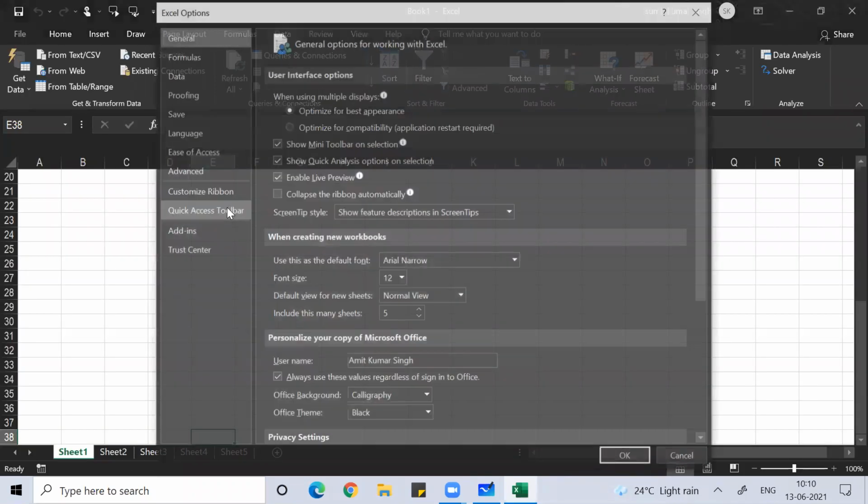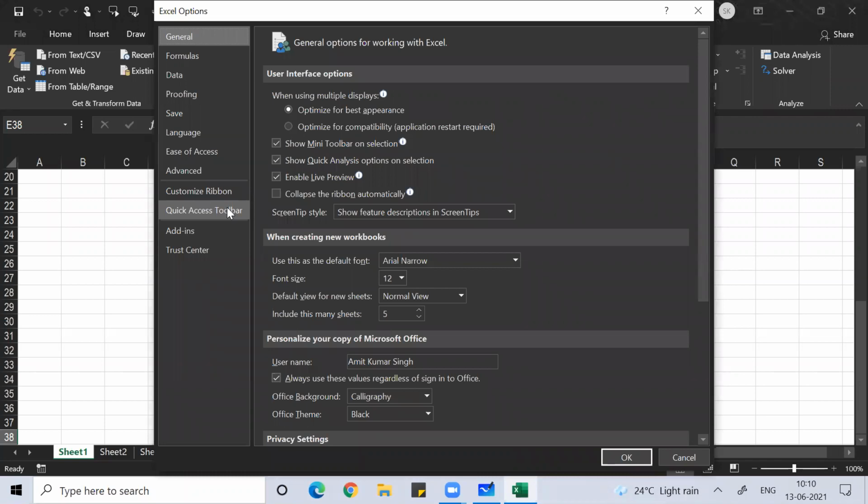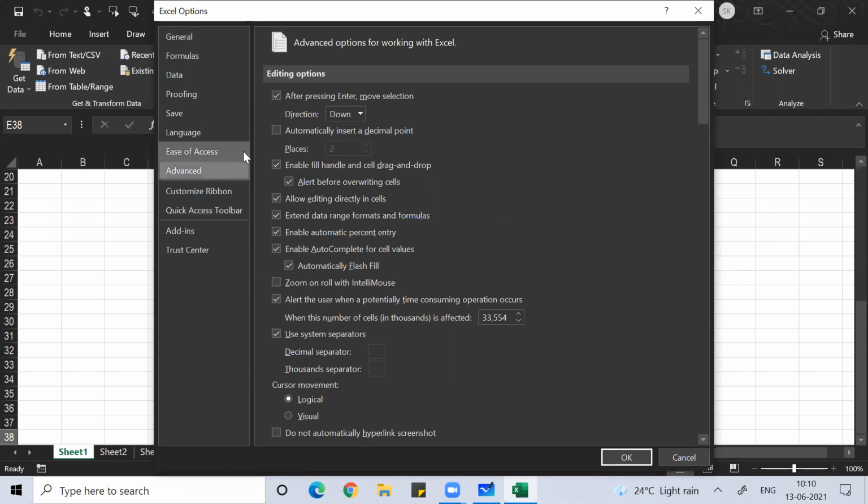For that, you can go into Options. Under Options, if you check under Advanced, you can see content written: after pressing Enter, move selection direction. Here it is Down. So you say Right, and you press OK.